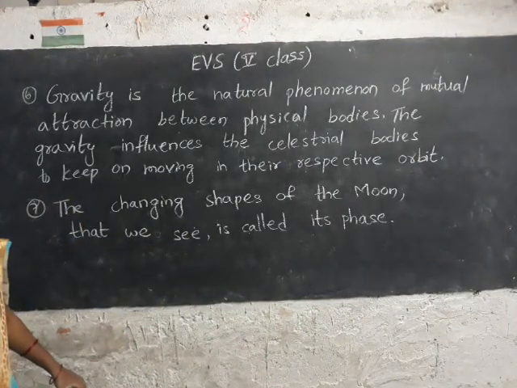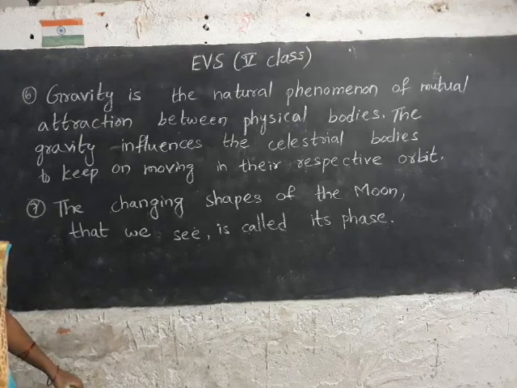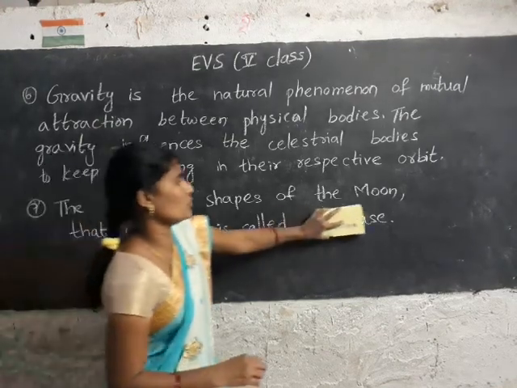The changing shapes of the moon that we see is called the phase of moon.